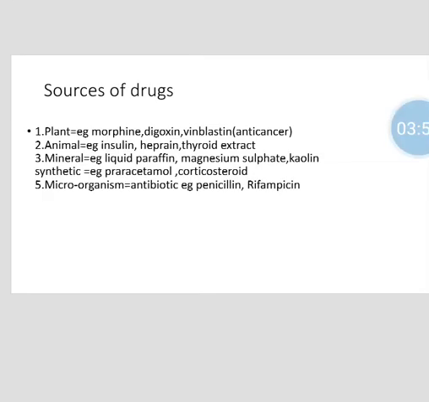Mineral. Certain minerals are useful as medicinal agents. They include liquid paraffin, magnesium sulfate and kaolin. Synthetic drug. Nowadays, a large variety of drugs are made synthetically by chemical interaction. Examples: aspirin, sulfonamide, corticosteroid. And last is microorganism. Certain drugs, for example antibiotics, are obtained from microorganisms by a fermentation process. Examples are penicillin and rifampicin.